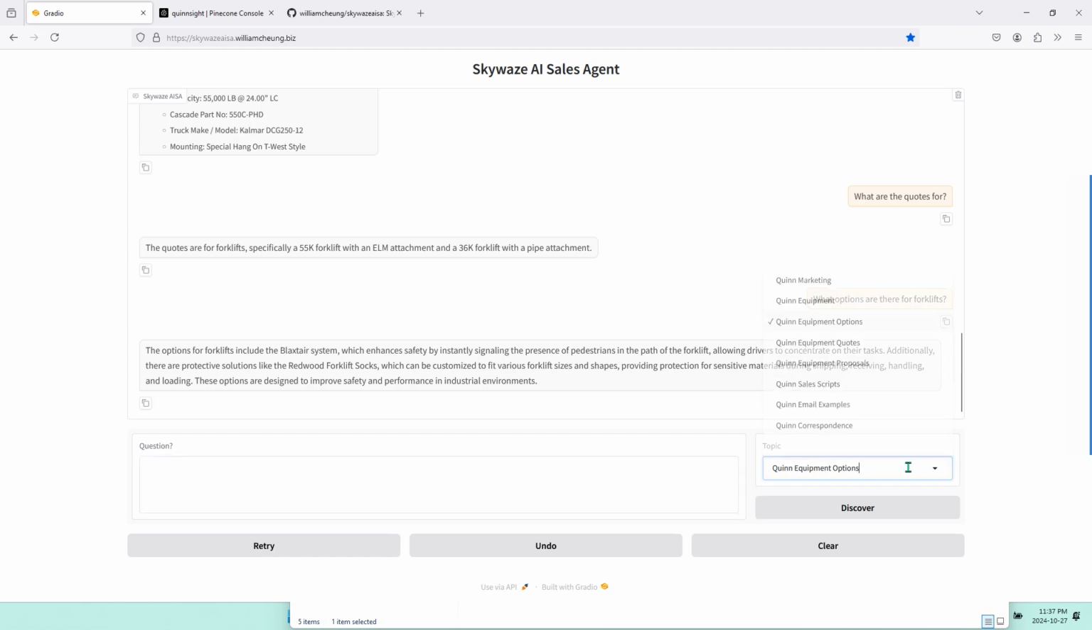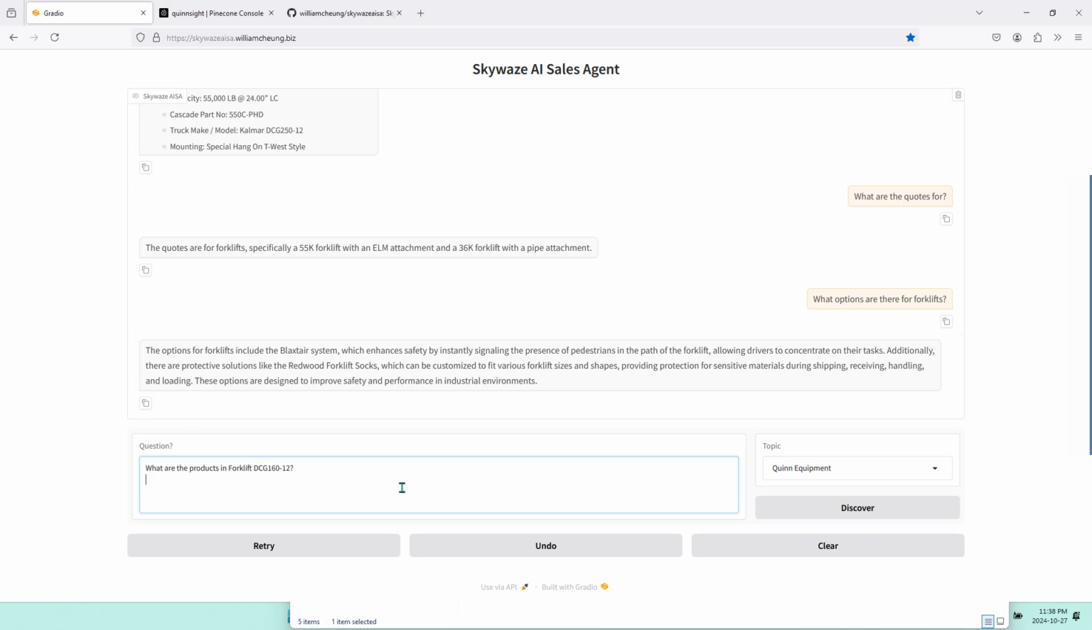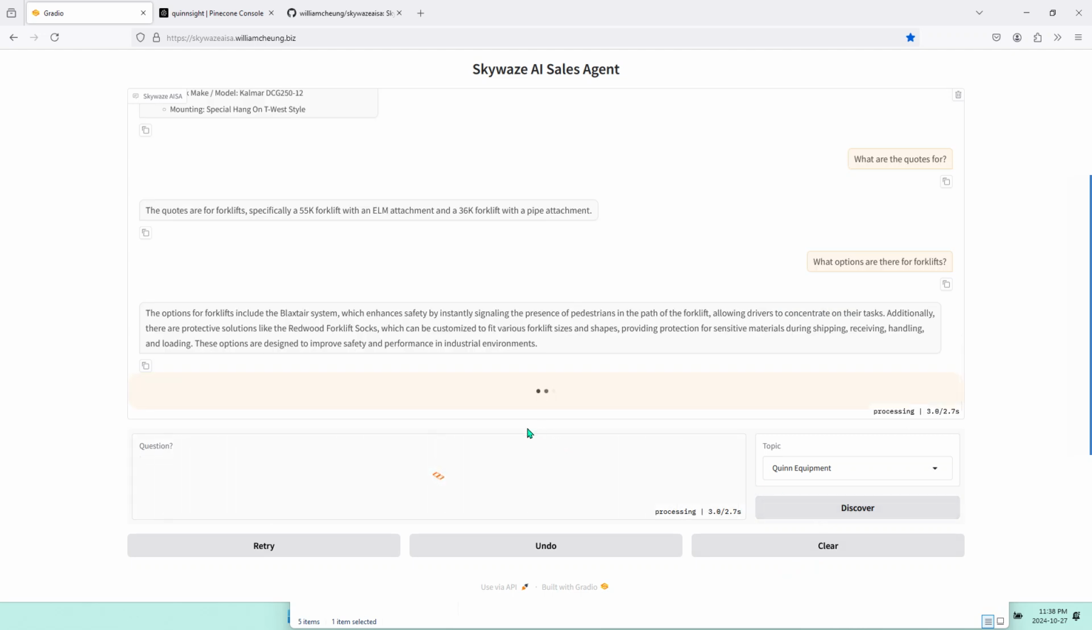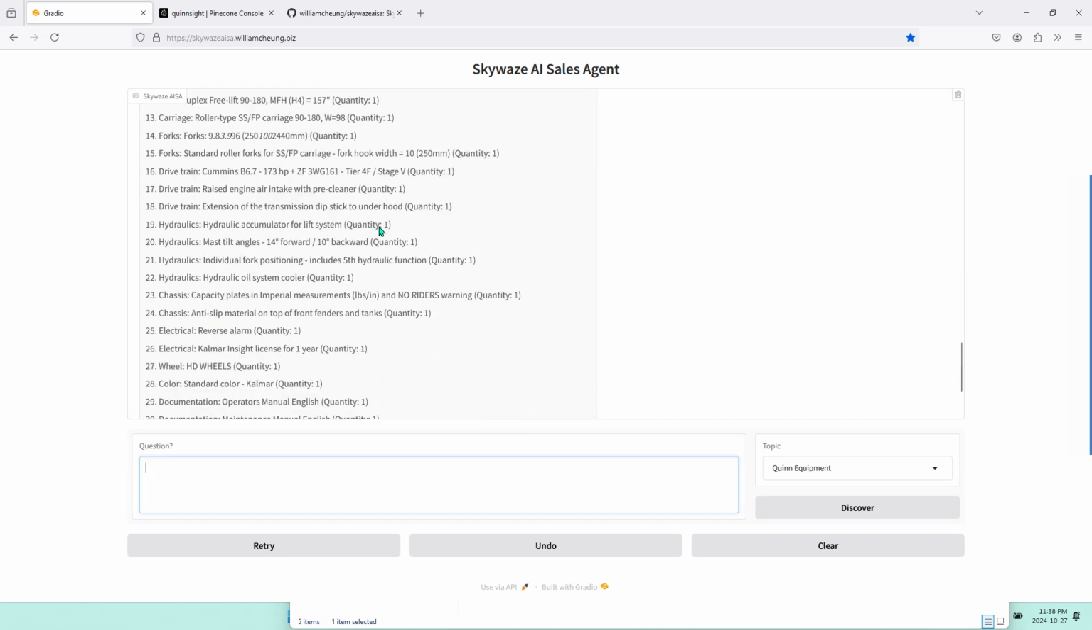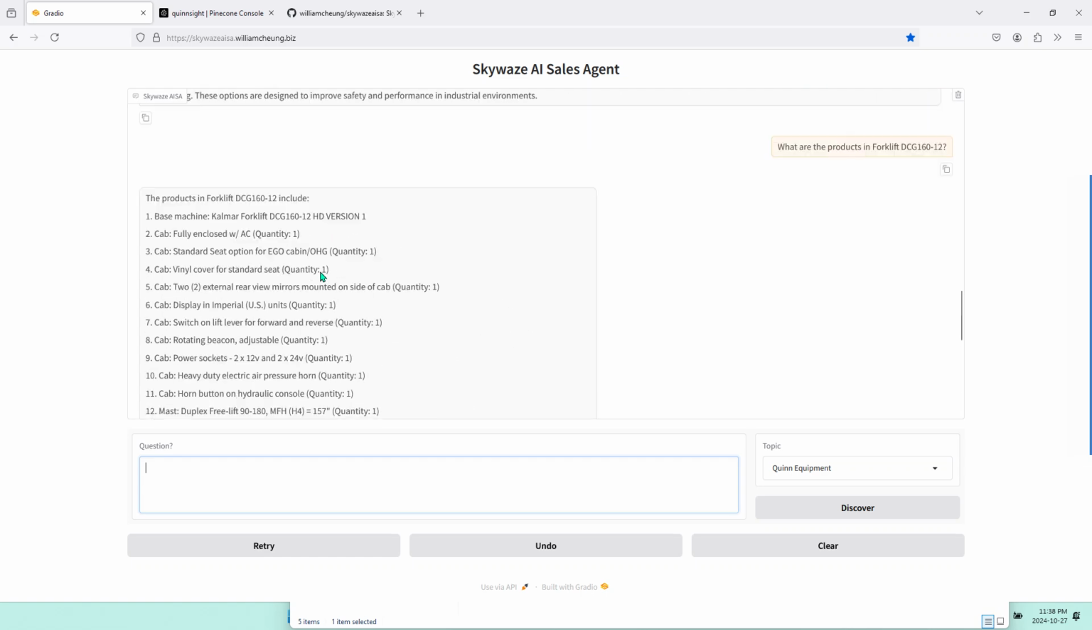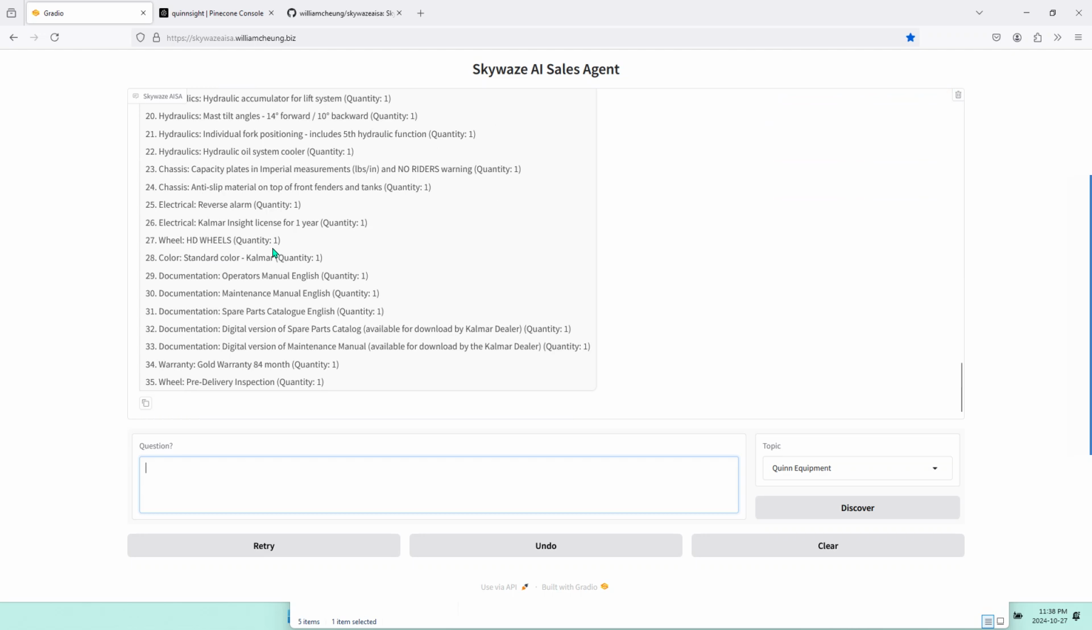Okay, let's try the Quinn equipment topic. And I'm going to ask a specific question now. What are the products in this forklift? Okay, that's taking more time to answer than the others. Oh, that's why. Because there's this whole list of products for this forklift.